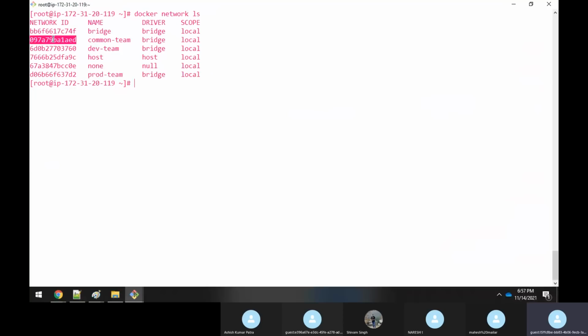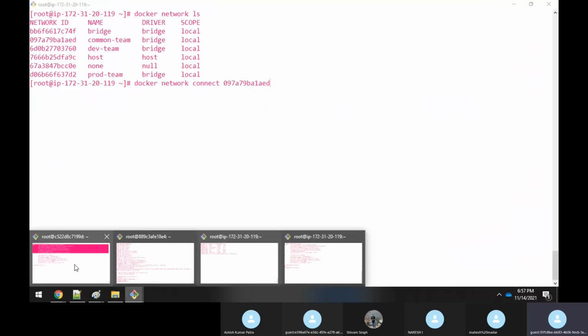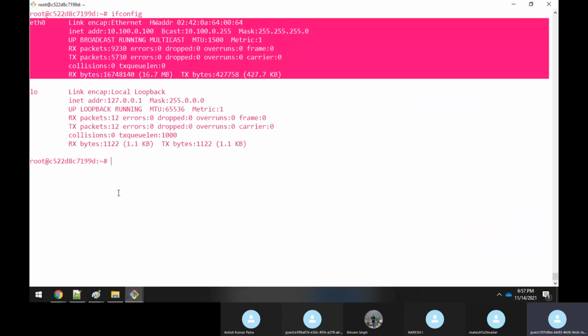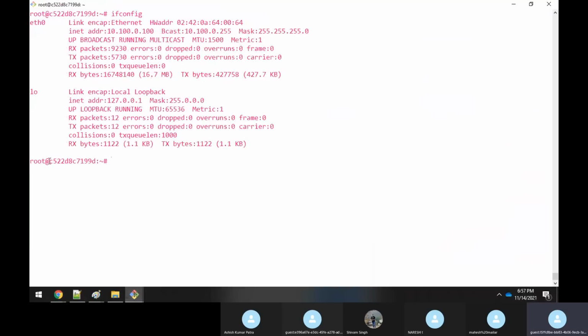I will say docker network connect, then specify this bridge ID for common-team, and here specify this container ID. I think I have to give a space here. And yes, you are connecting.